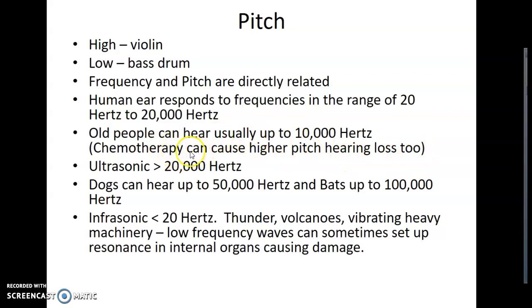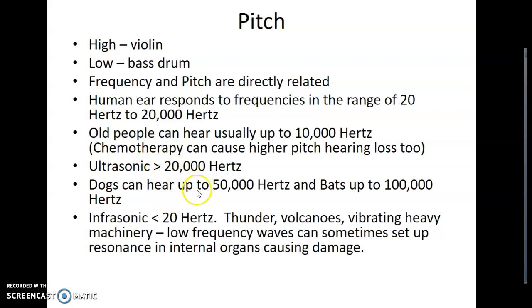My husband went through chemotherapy, a year of it, and lost a lot of that higher pitch. If he wants to go bird watching, which he loves to do, he has to use this little machine we got for $600. It's like a hearing aid, kind of, but it allows him to hear those higher pitches.